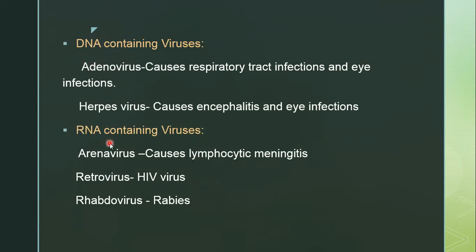There are two types of viruses. One is DNA containing viruses and another is RNA containing viruses. Two examples I have given here. DNA containing viruses means viruses which contain DNA as the nucleic acid material or genetic material. Here the examples are adenovirus and herpes virus. Adenovirus causes respiratory infections and also eye infections. Herpes virus causes encephalitis and also eye infections.